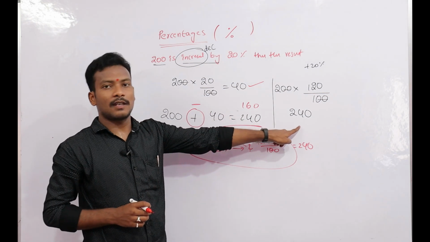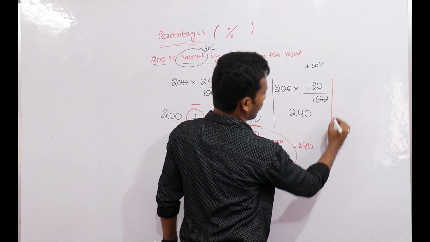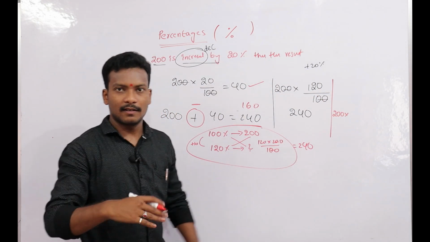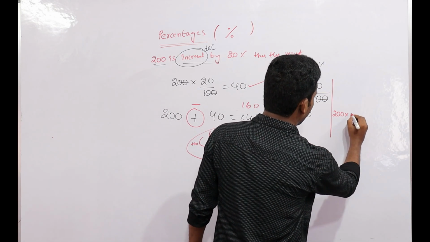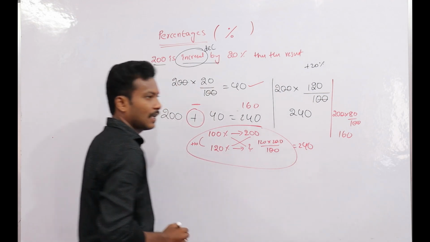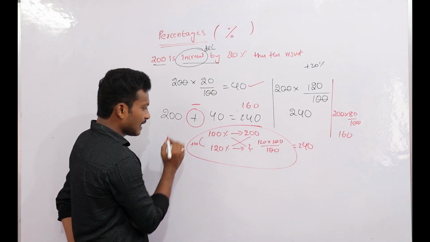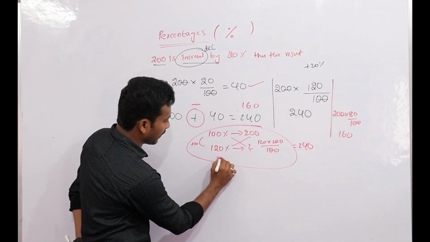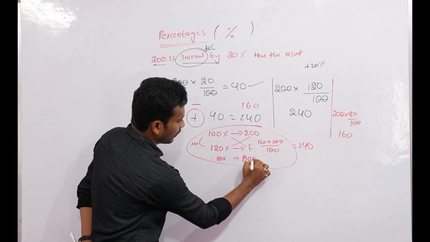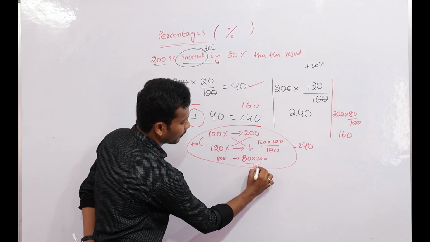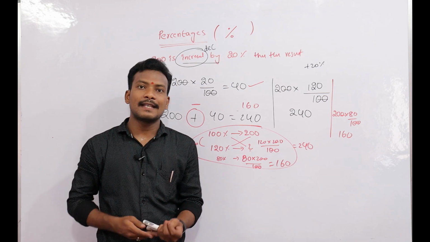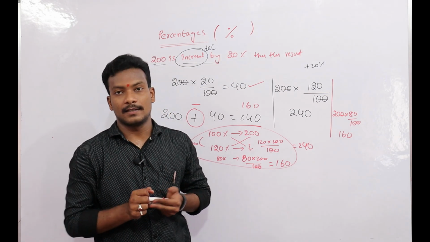Whenever coming to this one, first of all 200 is there, 20 is decreased. 100 minus 20 means 80. 80 by 100, that is 160. From this method, 20 is minus now, that is 80% only. What about 80%? 80 into 200 by 100, 160. Whenever the number is decreased, whenever the number is increased, like that.